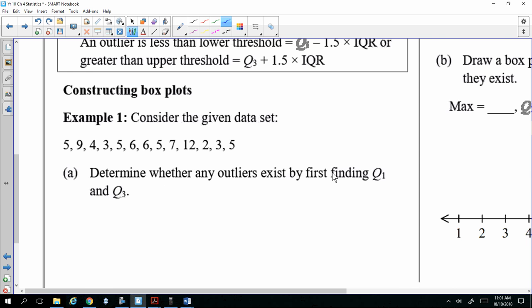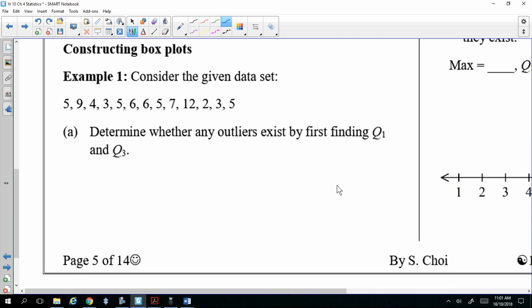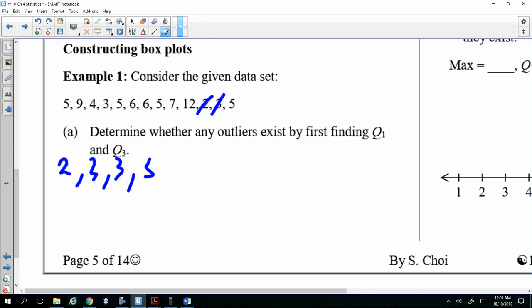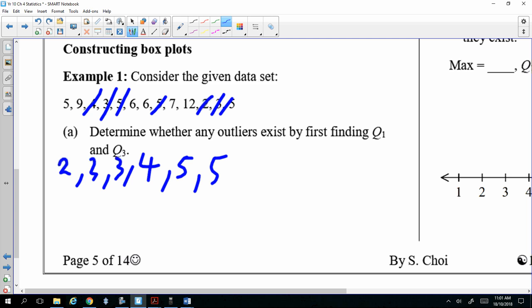So you cross out 2, that's 2. Okay, let's go. 2. What's the next one? 3. 3 again. 4, and then 5. Lots of 5s. And after 5, there's the 6 and 6. And then there's the 7. And then there's the 9 and the 12. Okay, good. So these are the scores.